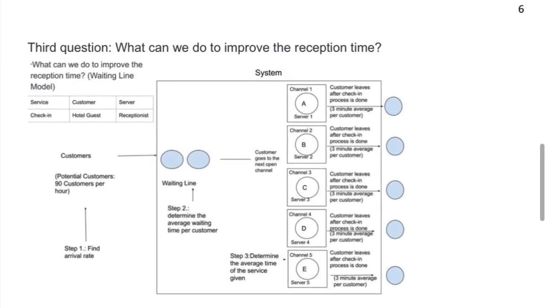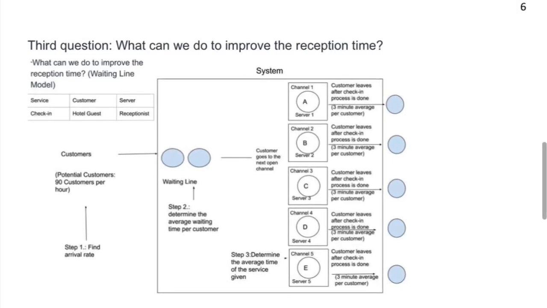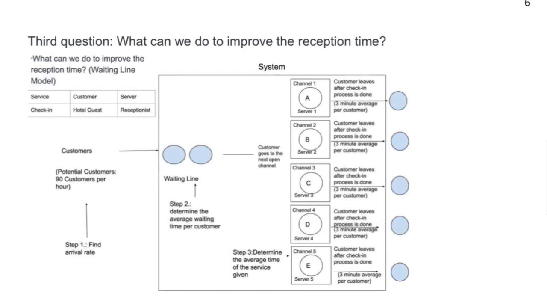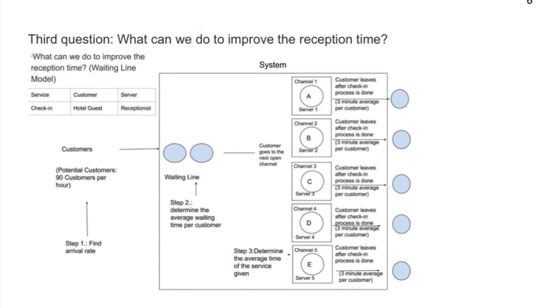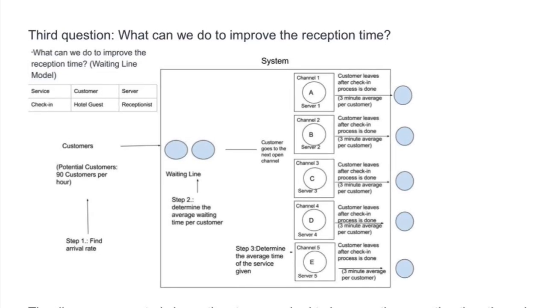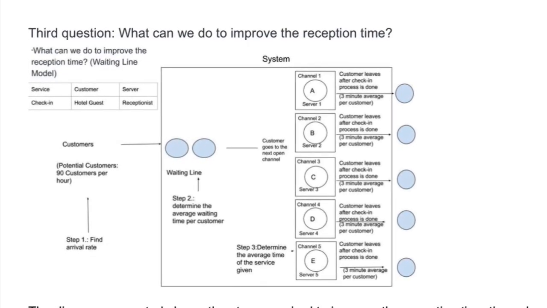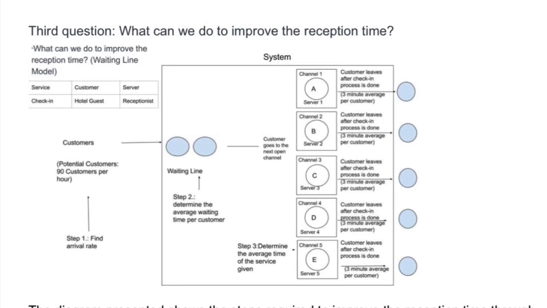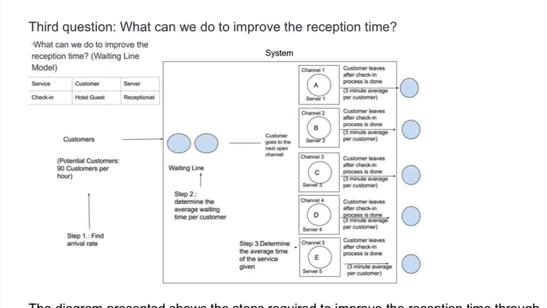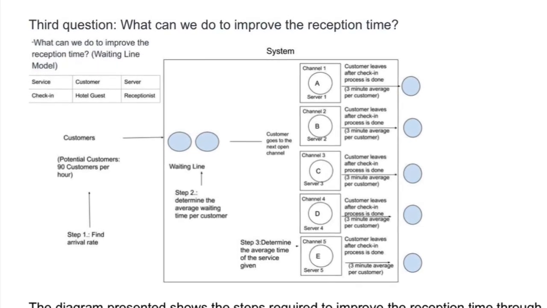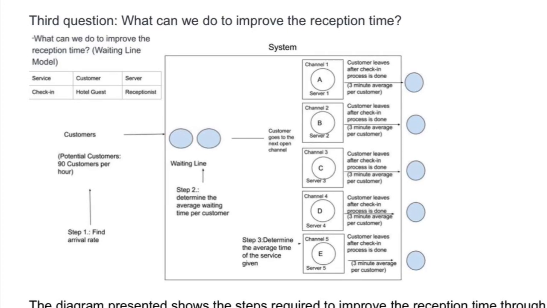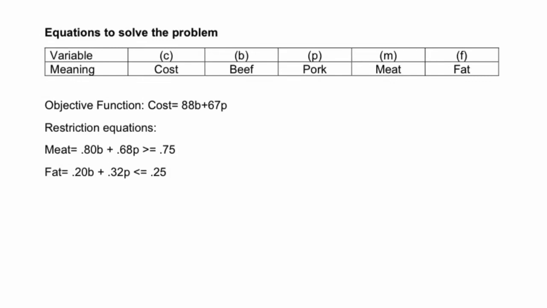In question number 3, what can we do to improve the reception time? The best model to use is the waiting line, because this model specifies how to make a process shorter. Specifically for this case, it applies to the reception process of the customers. This model takes into account how much time on average a customer takes talking with the receptionist, how much time it takes for the customer to leave the line after being registered, how many persons are on average on the line to register, and how many receptionists are on average available to register each customer.